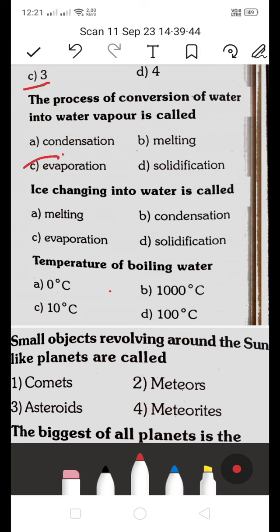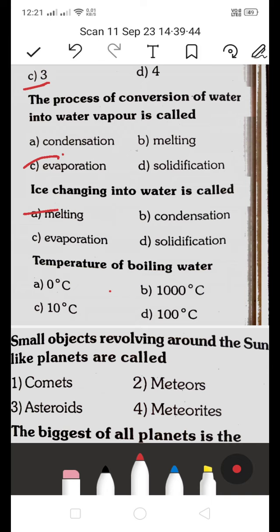Example. Next, ice changing into water is called: A melting, B condensation, C evaporation, or D solidification? Which is the right answer? When ice changes into water, ice melts, right? So it changes into water, so A, melting, is the right answer.